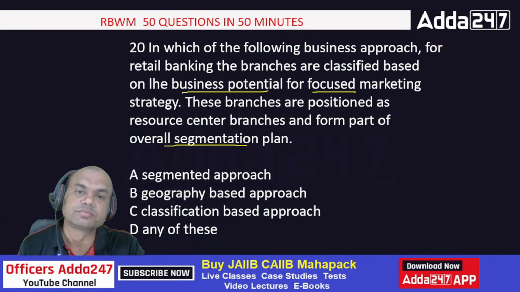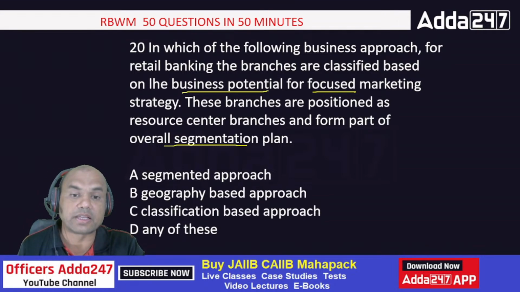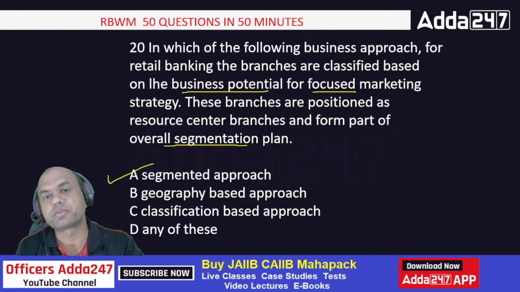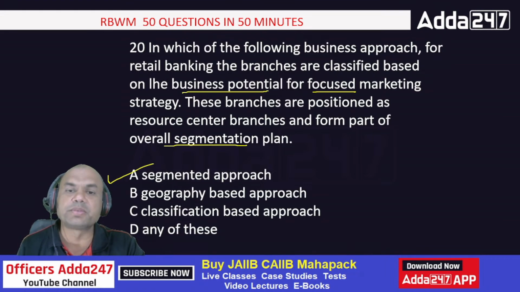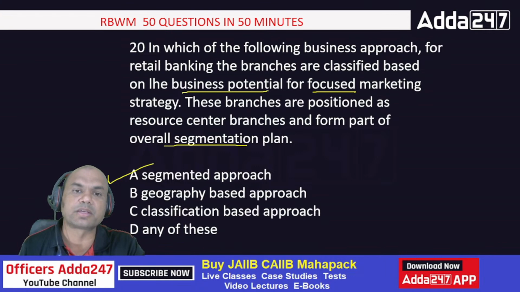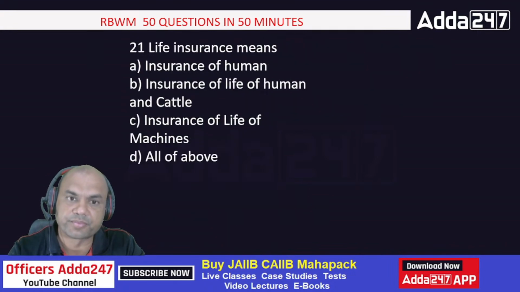Check the question. I have highlighted segmentation. So the answer is segmented approach. Didn't I say that NRI customer, Kisan customer, businessman, depends on the business potential of the focused marketing, isn't it?